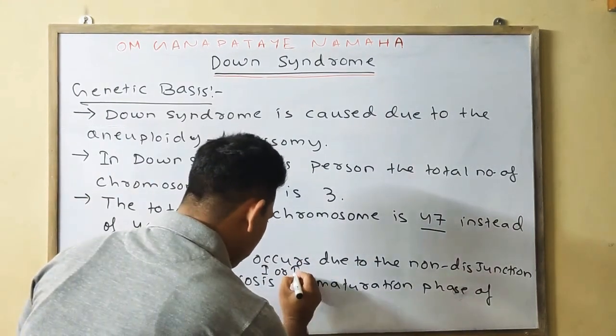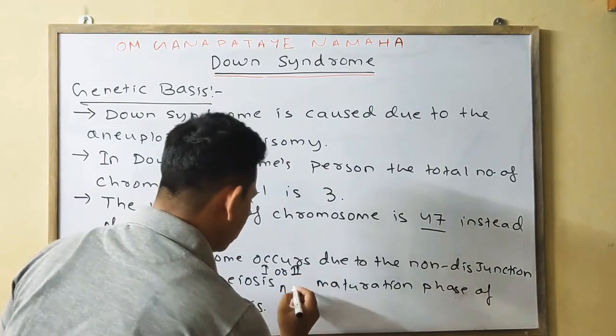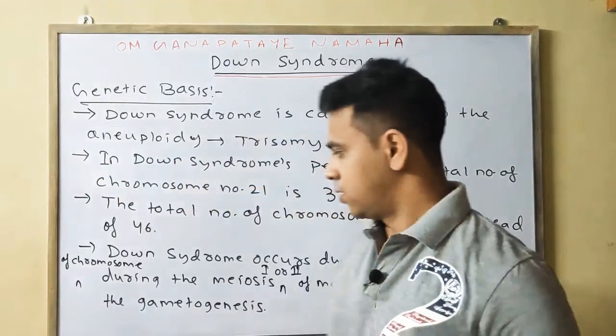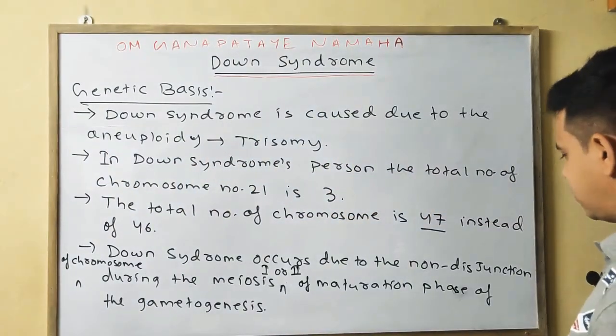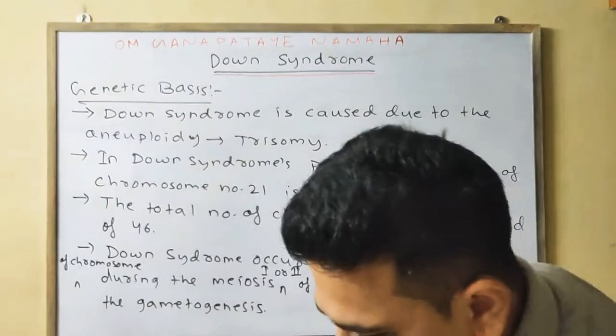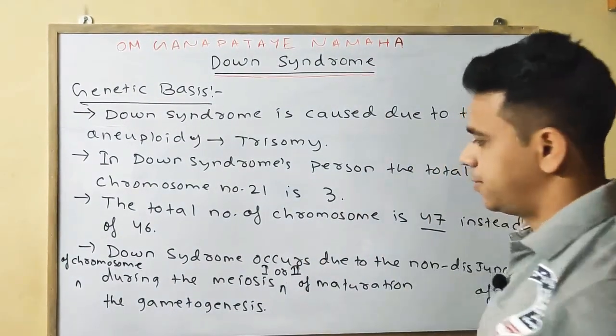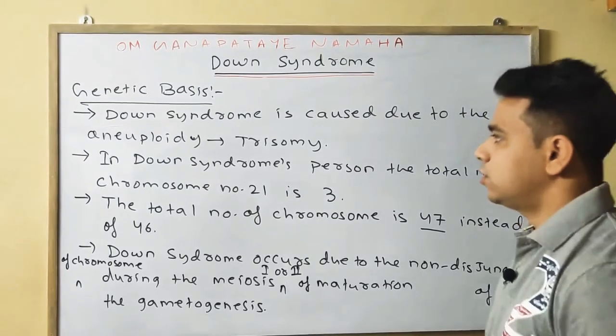Meiosis 1 or meiosis 2 of the maturation phase of the gametogenesis. We can simply write: during the maturation of the gametogenesis. Okay, so 4 points.